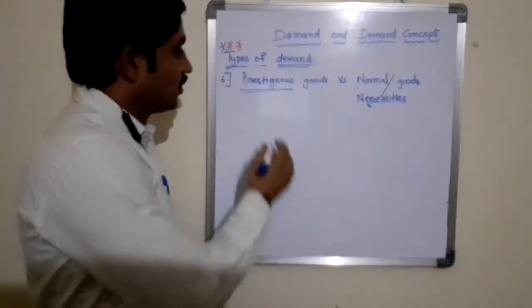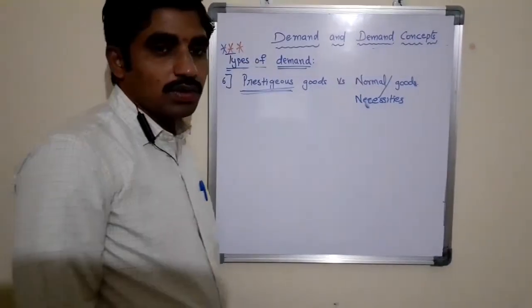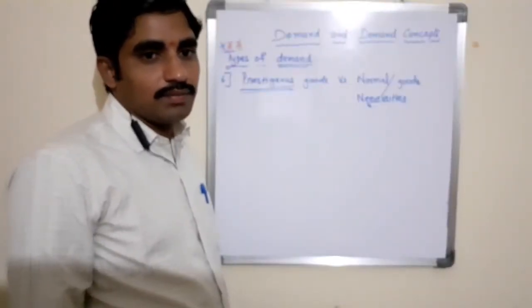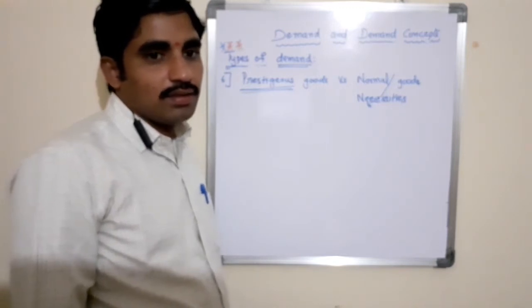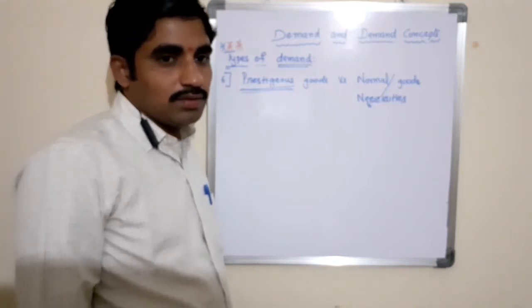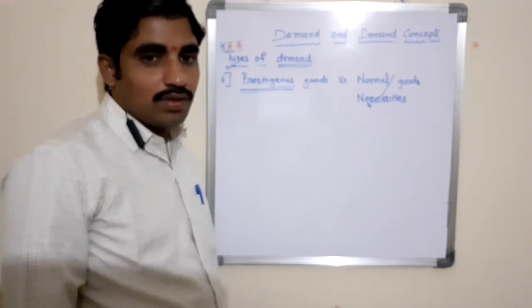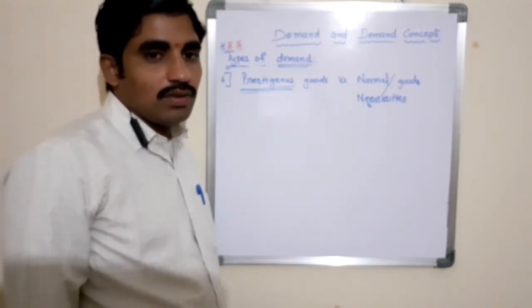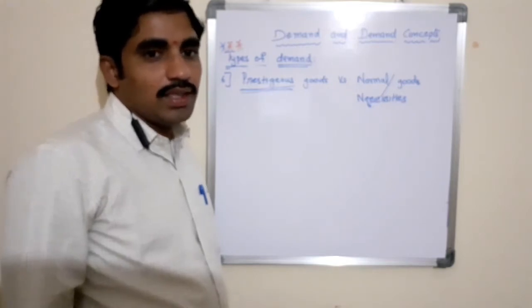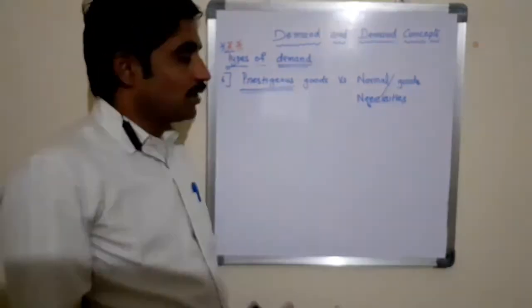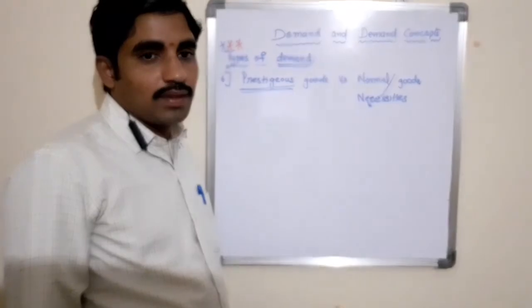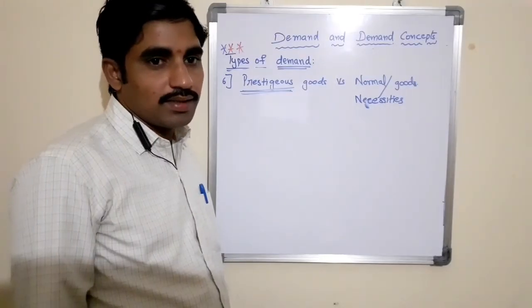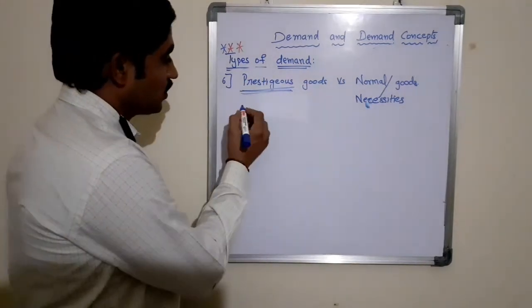Normal goods are necessities. Prestigious goods are those goods which will increase the prestige of the consumer, like all the luxuries. Examples: gold, diamonds, costly cars, costly watches, costly dress. Whatever good increases the prestige of the customer is said to be prestigious goods. The demand for those goods is known as prestigious goods demand.